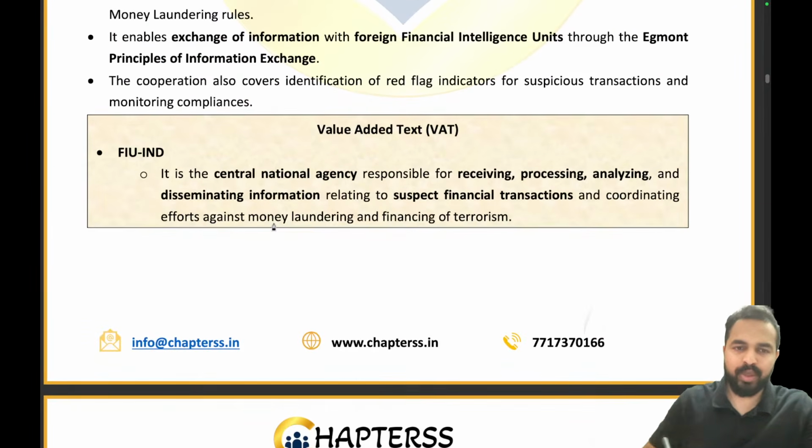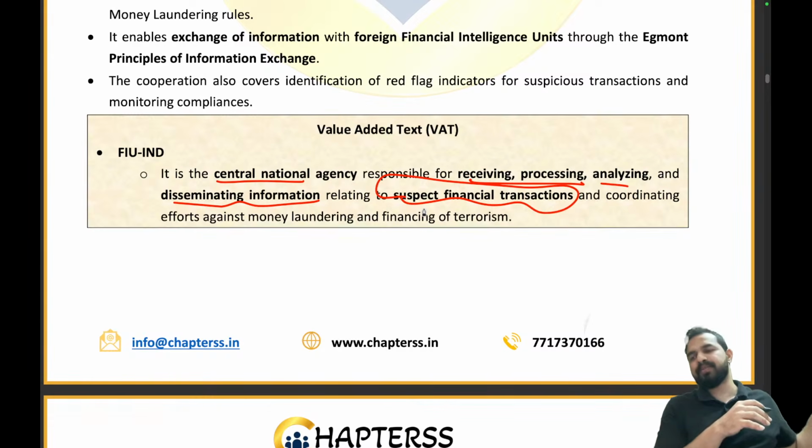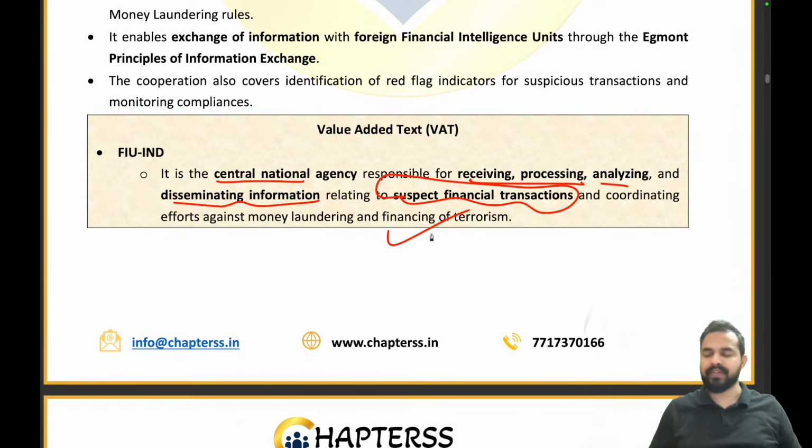When it comes to FIUND, it is the central national agency which receives, processes, analyzes and disseminates information related to suspected financial transactions. Basically this is the intelligence bureau of the country in terms of financial transactions, where suspected transactions are taking place, and they coordinate the efforts against money laundering and financing of terrorism. So we want to ensure that such activities do not take place.